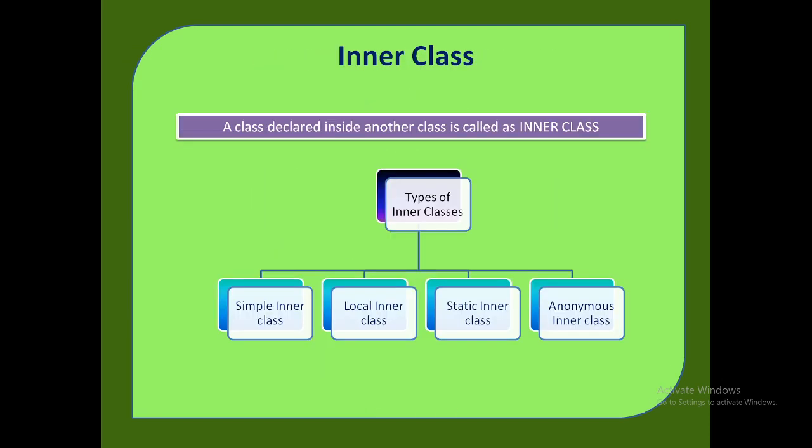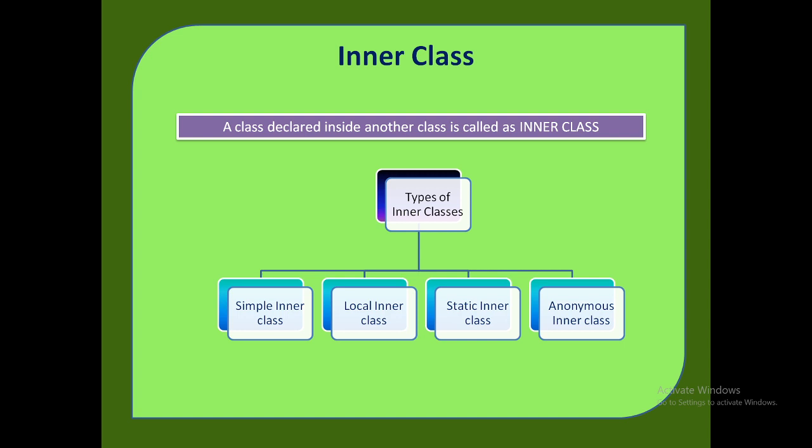Today we will learn about inner class. Inner means inside. A class generally contains three things. First, a number of fields like integer, character, float, double, etc. Then it will contain different types of constructors: default constructor, parameterized constructor, and the third one is methods. But now a class can contain another class or it has a member class also.